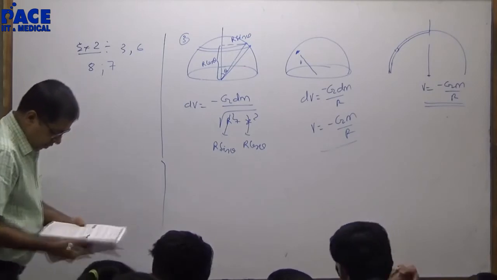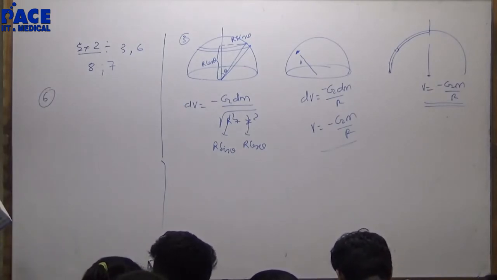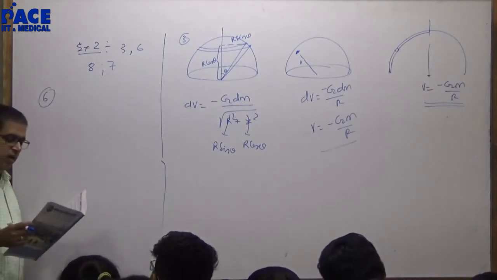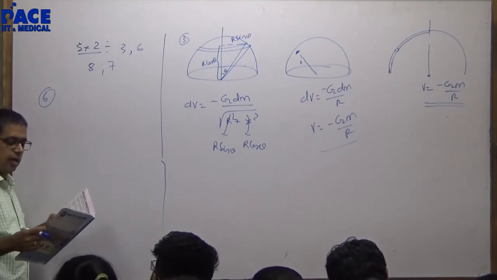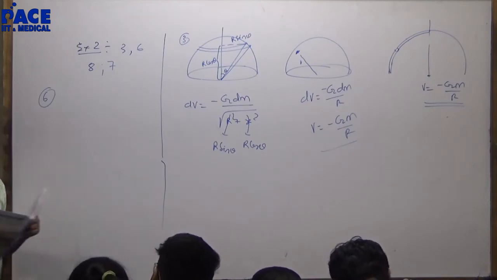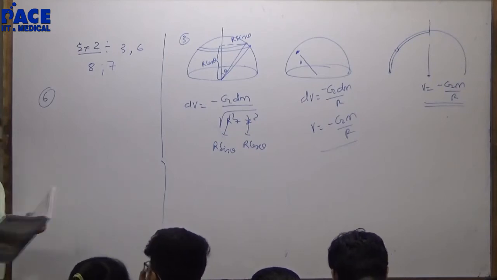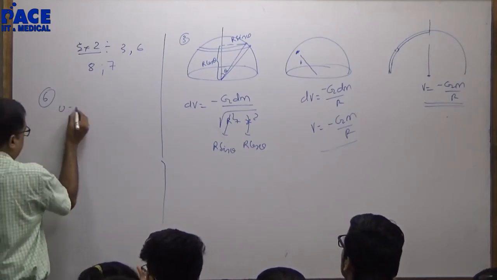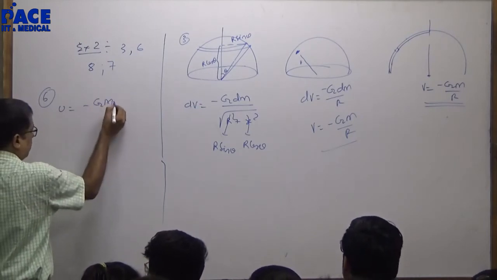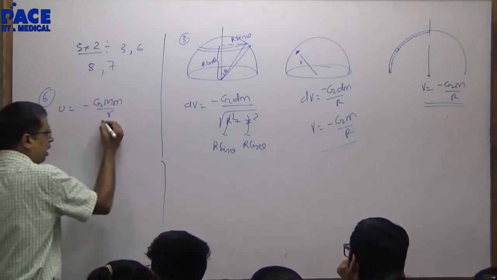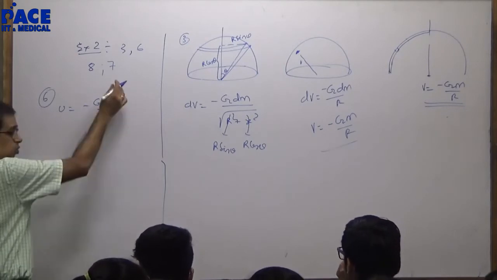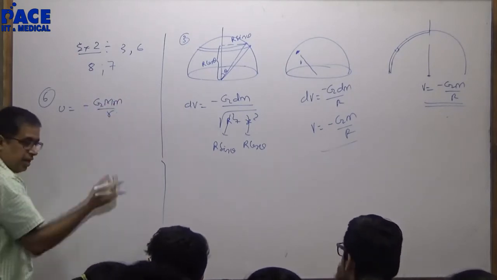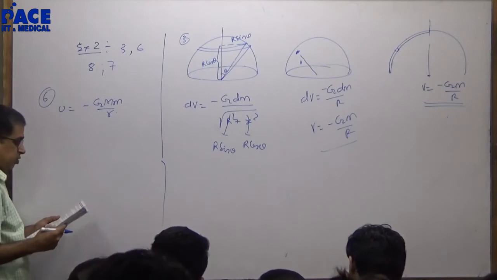Question 6. Earth's satellite is moving from one stable circular orbit to another larger and stable circular orbit. Which of the following quantities increase for the satellite as a result of this change? Gravitational potential energy is minus capital M small m by r. R is increasing, so this quantity will decrease, but with the negative sign it will increase.